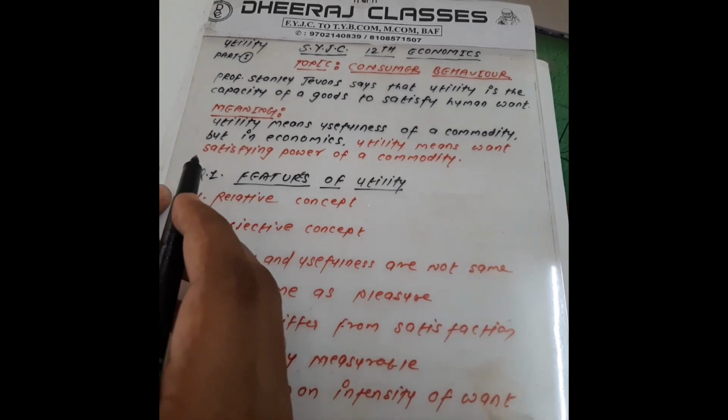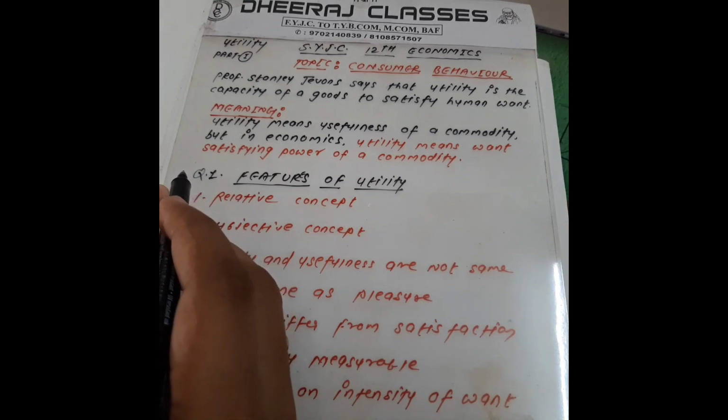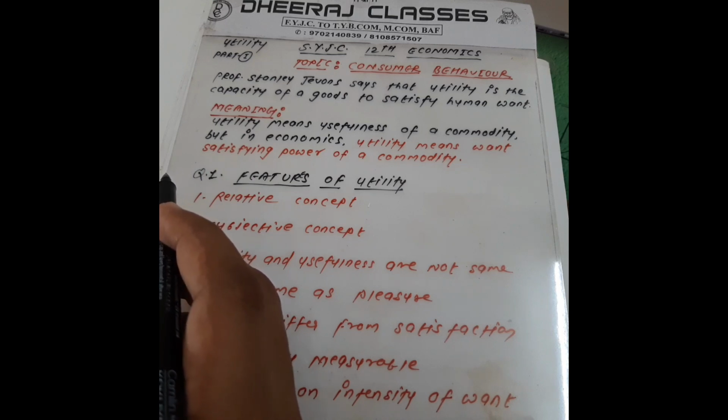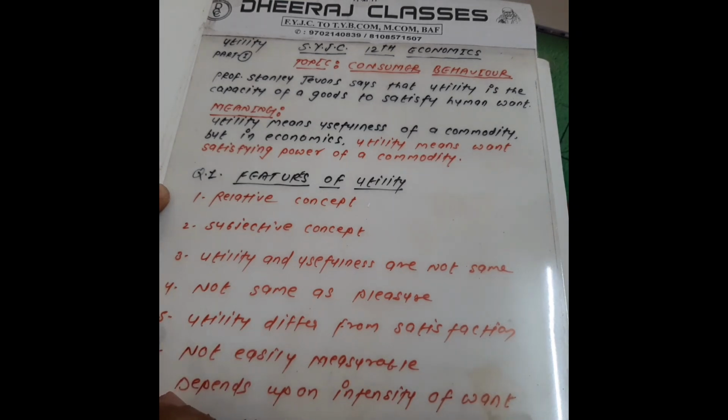Firstly, I explain commonly that utility means anything that satisfies a human want. For example, if a person is thirsty, that person needs water. If the person gets water, their wants are fulfilled, so that is full satisfaction. So that water has the power to satisfy the thirst of a person. It means the water has utility.